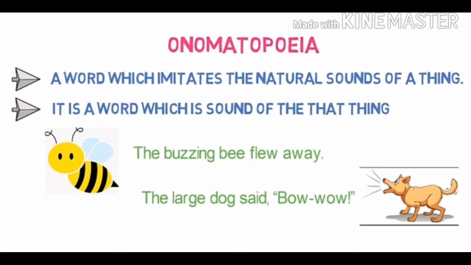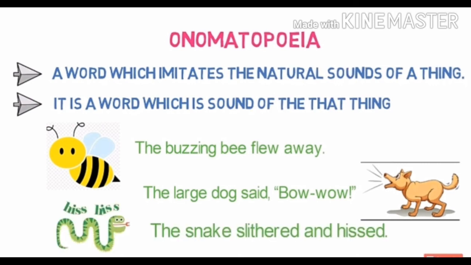Let's look into one more example of onomatopoeia. The snake slithered and hissed. Now here the sound of the snake, hiss, is used. So again here we are using the sound of a snake. It is onomatopoeia. Wherever you find sound words like buzzing, bow wow, hissed, mew, whatever sounds we are writing like that, that is onomatopoeia.